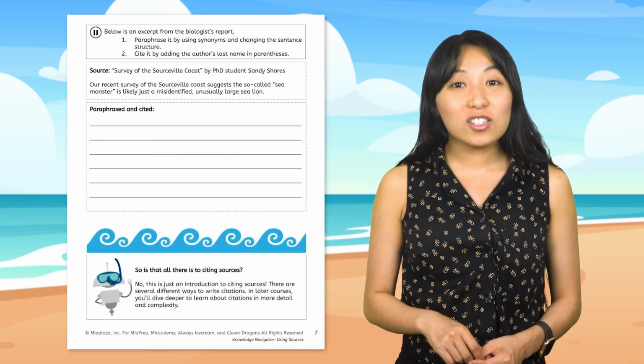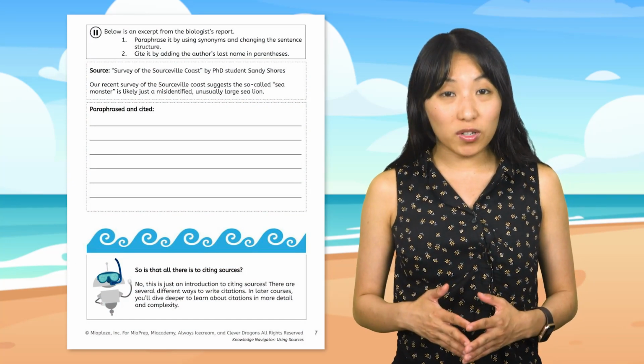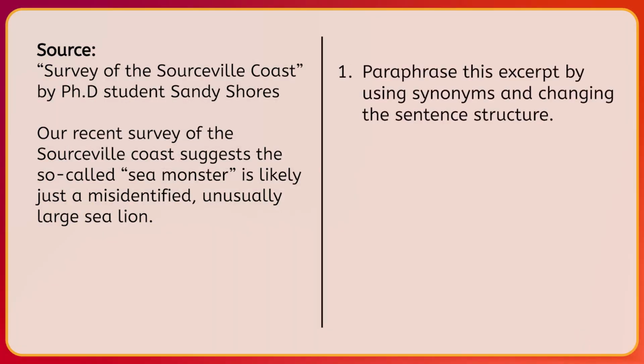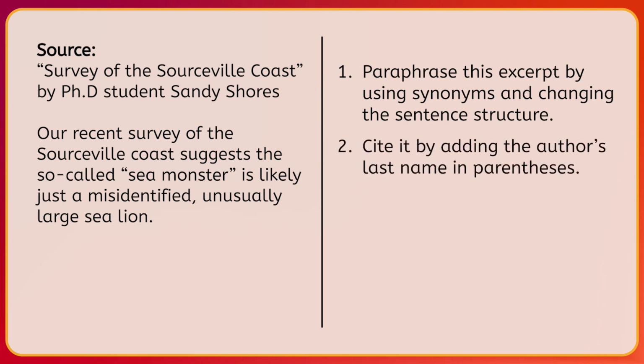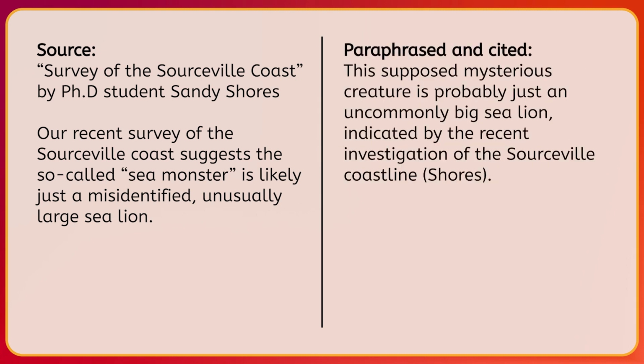Mia's putting together that summary and it's almost ready. We just need a little more convincing evidence. In your PDF is another excerpt from the biologist's report. Paraphrase this excerpt by using synonyms and changing the sentence structure. Then cite it by adding the author's last name in parentheses. Pause to work and resume to check. Here's one possible answer. Make sure your answer uses synonyms, uses different sentence structure, and cites the source.